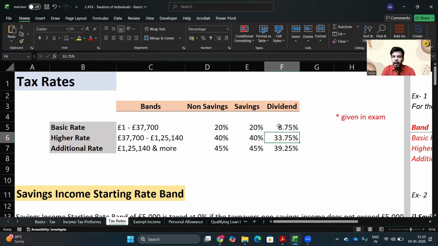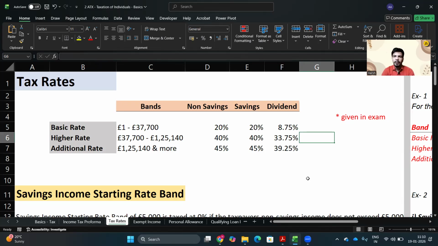But I think the government also knows this, and in the recent budget they announced that from the next financial year they will increase the dividend tax rates by 2%. The 8.75% rate would be increased to 10.75%, and 33.75% would become 35.75% as the new tax rate.